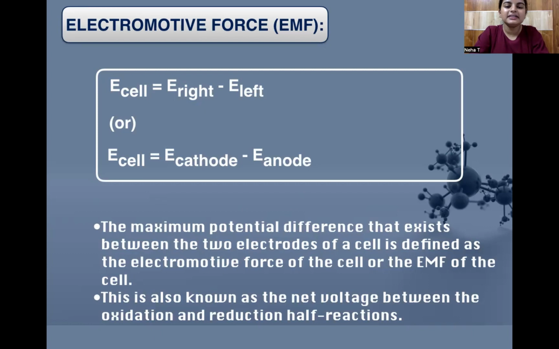We can write it as E cell equals E cathode minus E anode. Remember it. We can also say E cell equals E right minus E left. This is also known as the net voltage between the oxidation and reduction half cells. E cathode is the reduction half cell, and E anode is the oxidation half cell.